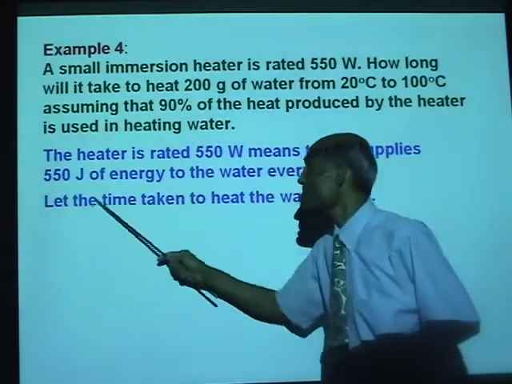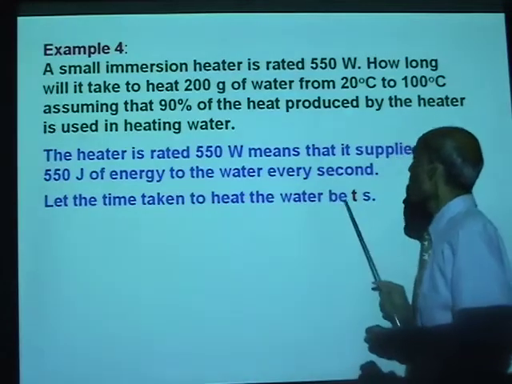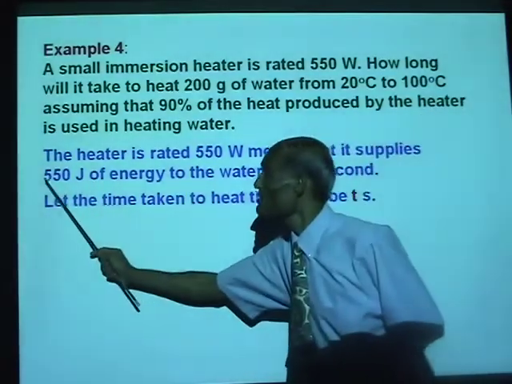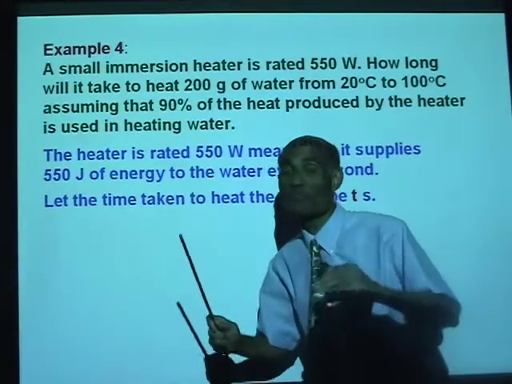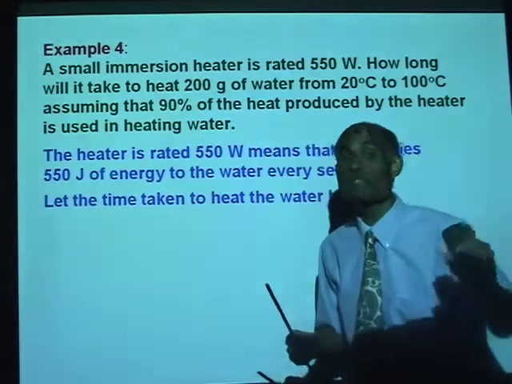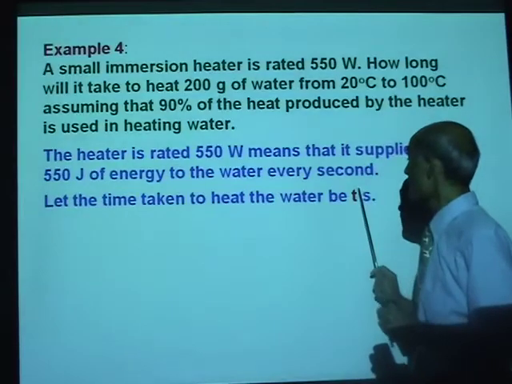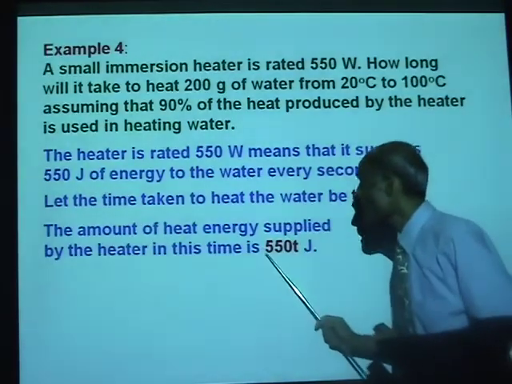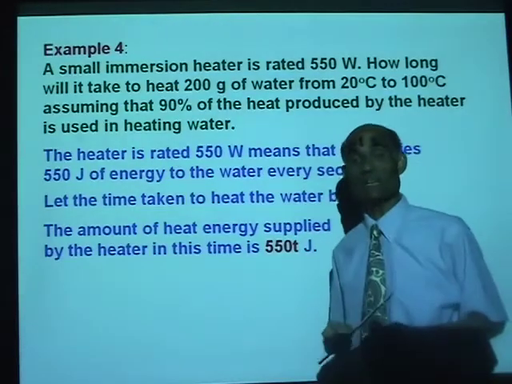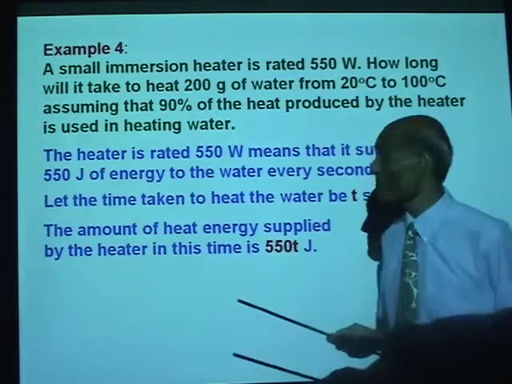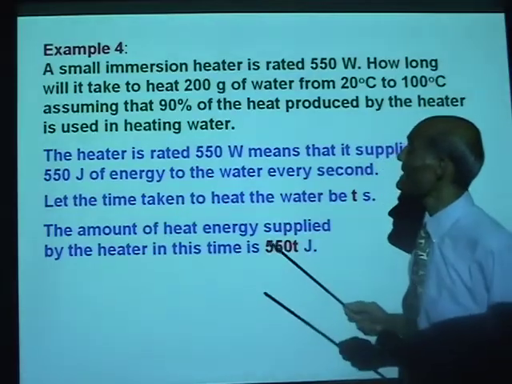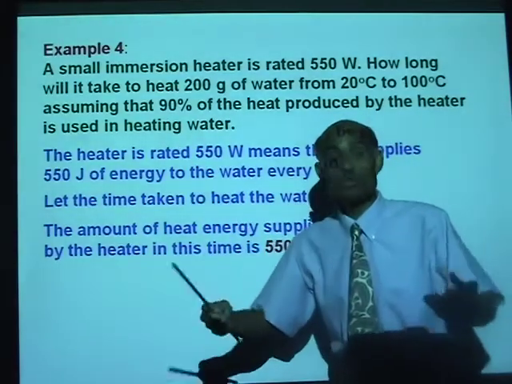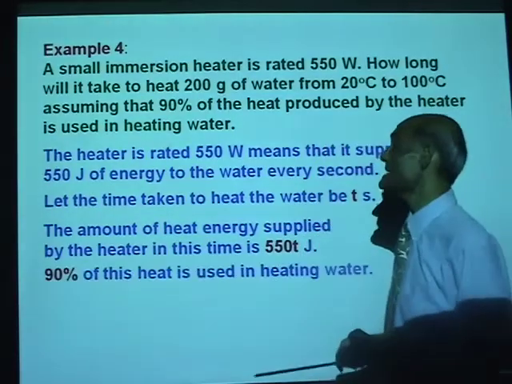So, let the time taken to heat the water be T seconds. If the heater produces 550 joules of energy every second, what is the amount of energy produced in T seconds? It will be 550 T. That is the total amount of energy produced by the heater. And only 90% of that heat is used by water in heating it.